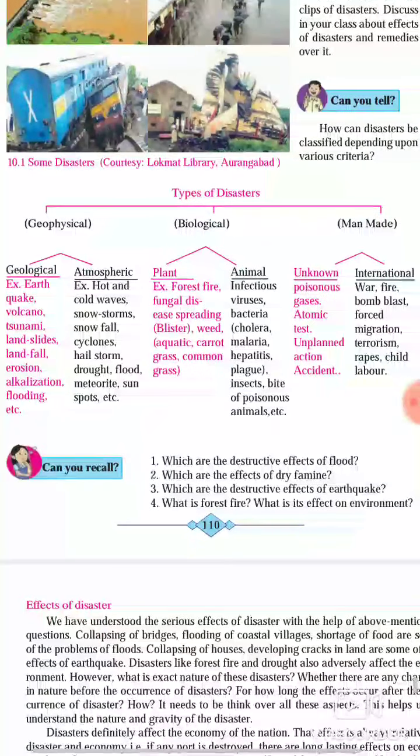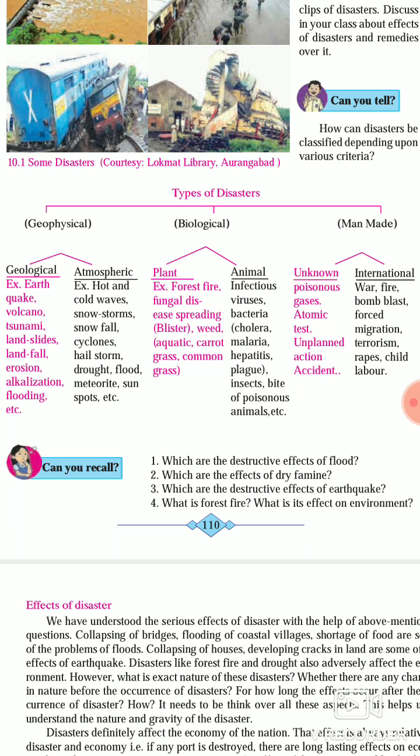Let's see the types of disasters. There are basically three types: geophysical, biological and man-made. In geophysical, geological and atmospheric disasters are there. Geological means earthquake, volcanoes, tsunami, landslides, landfall, erosion, alkalization, flooding, etc. Second is atmospheric. Atmospheric means hot and cold waves, storms, snowfall, cyclones, hailstorm, drought, flood, meteoroid, sunspots, etc. Then third is biological.